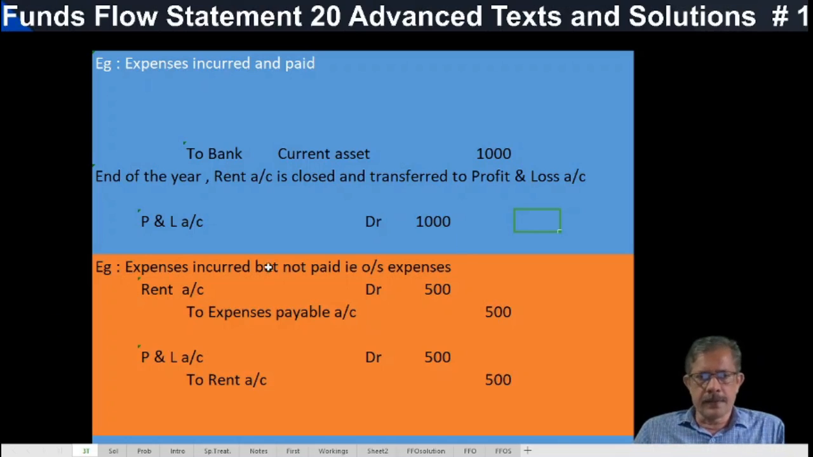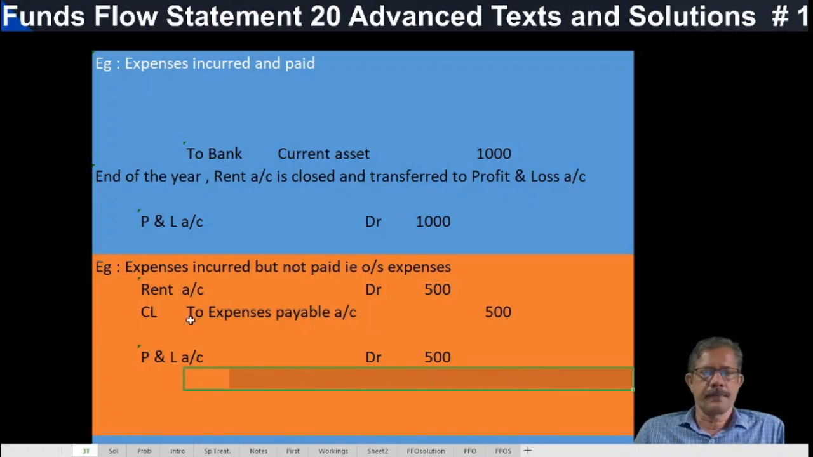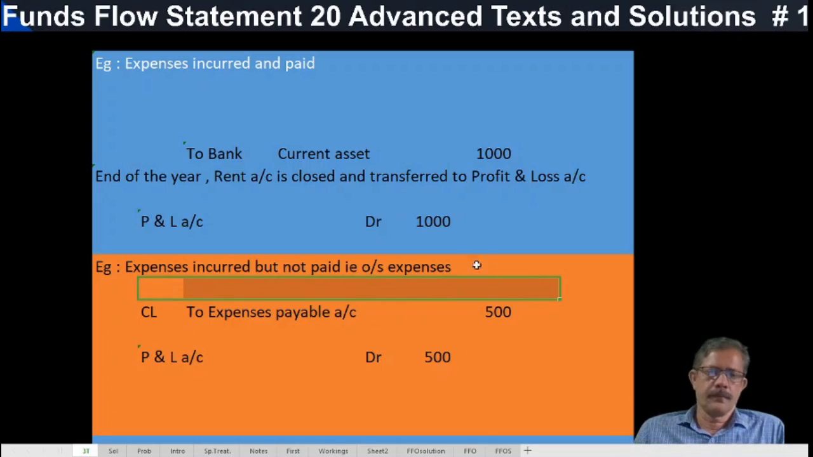If the rent is payable, what will be the entry? Rent account debit to rent payable account. Any item, rent, salary, wages, any item. Wages account to wages payable account. And this expenses payable is a current liability. A current item is there. And this rent account is transferred to P&L account. Eliminating the rent account, we will get profit and loss account debit 500 to expenses payable account 500. It is a cross transaction. Current liability is a current item and the P&L account is a non-current item.